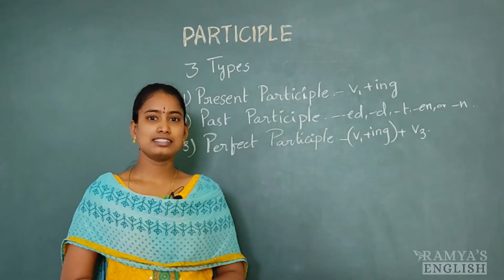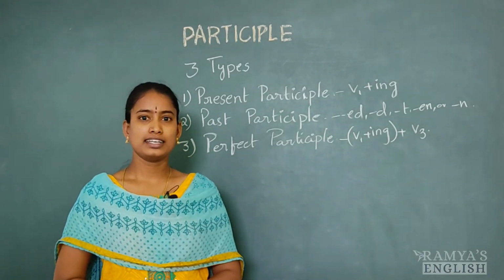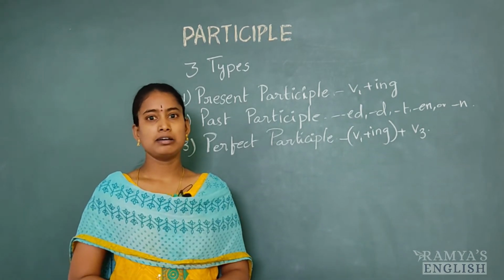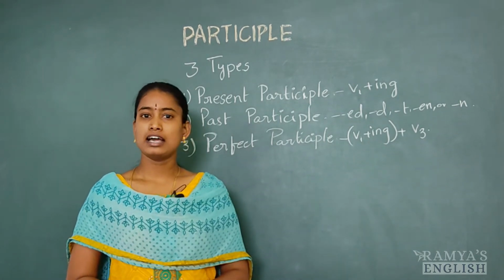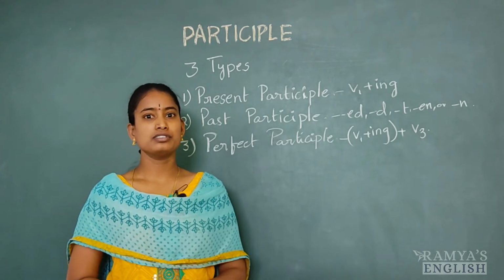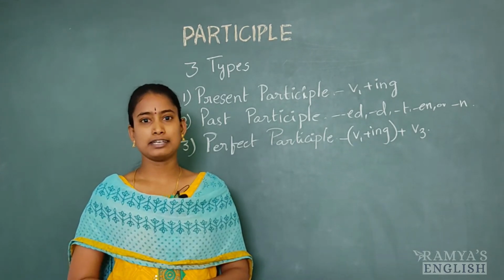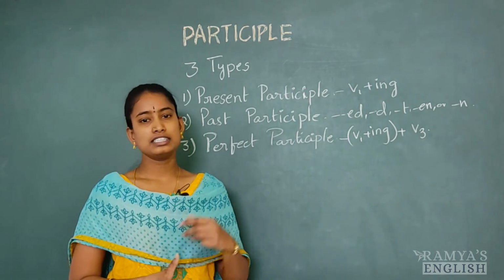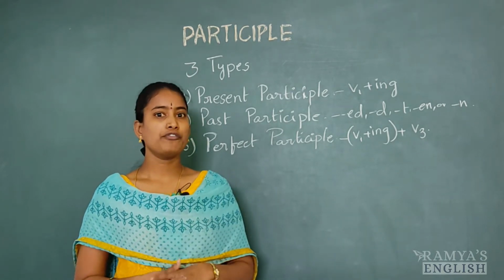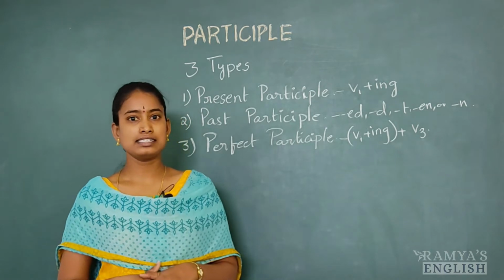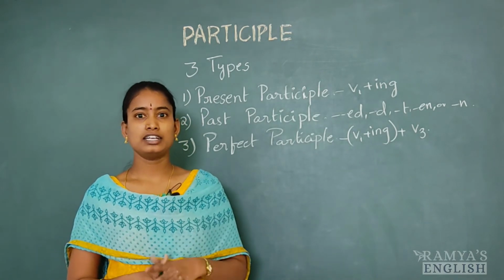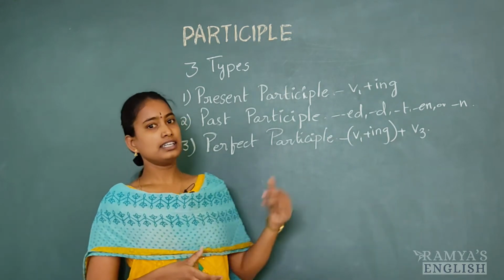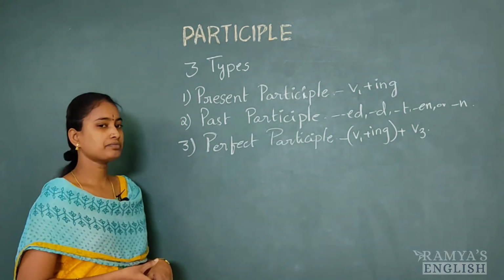So in the previous classes we have learned about gerunds, infinitives, and the third type is participle. As I have already said in my previous videos, in non-finite verbs there are three types. First one is gerund, second one is infinitive, third one is participle. If you have not seen those classes, you can go to my videos and learn about gerunds and infinitives. Now the third type is participle.